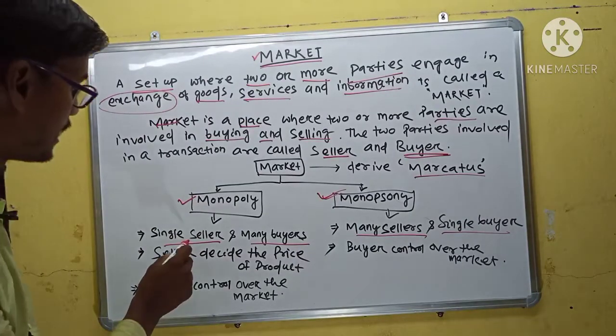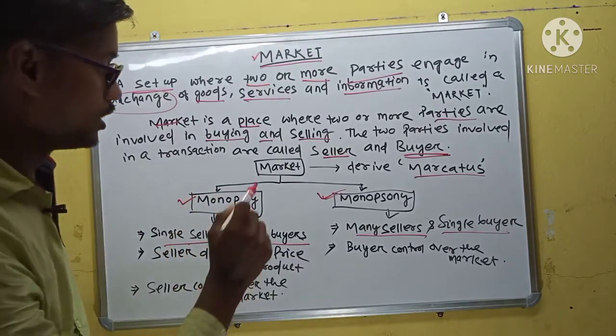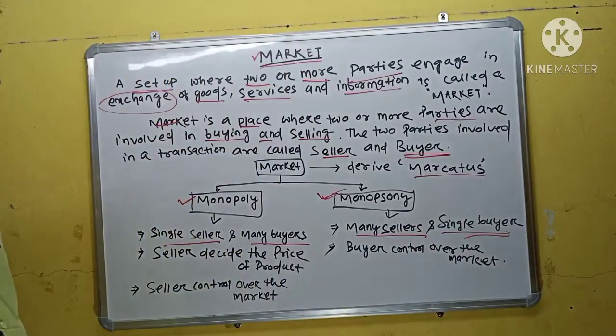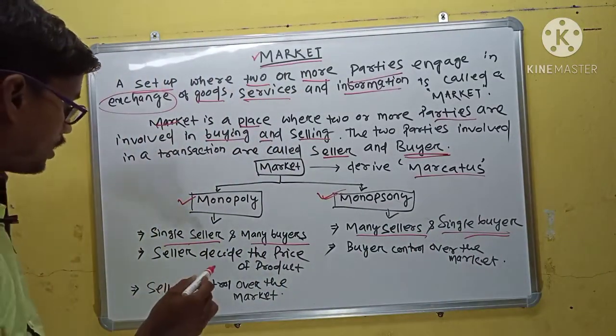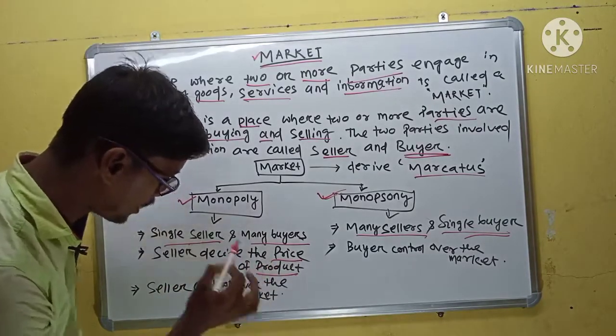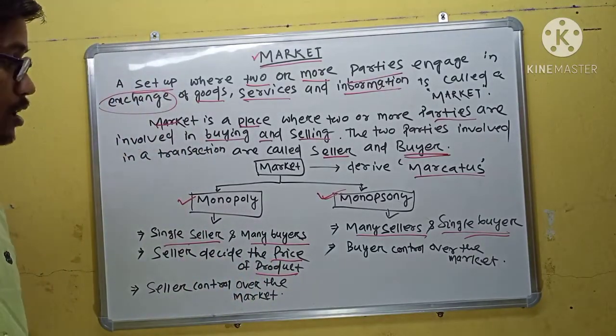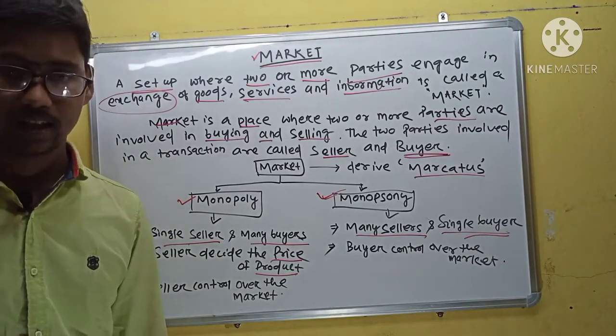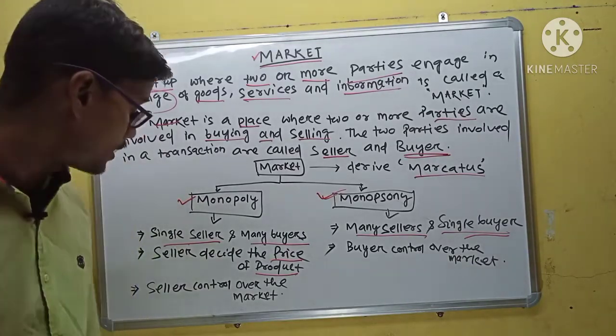In monopoly market, the seller decides the price of the product and the seller controls the market.